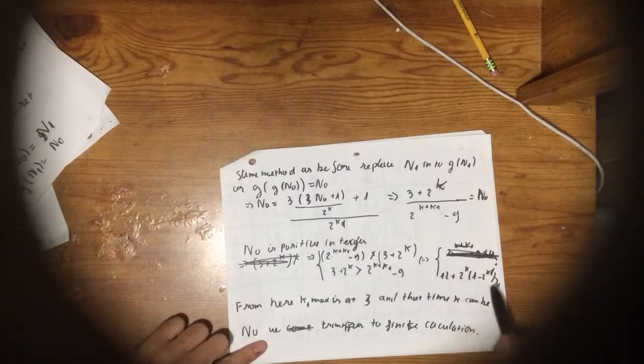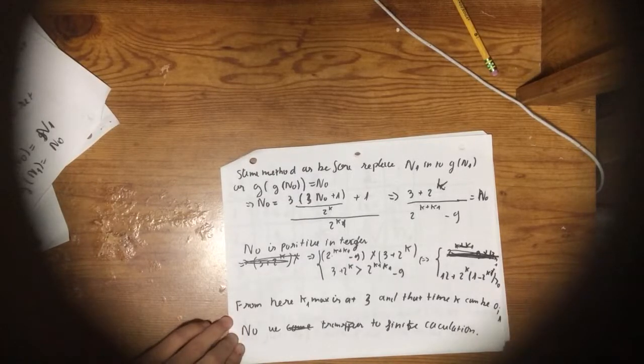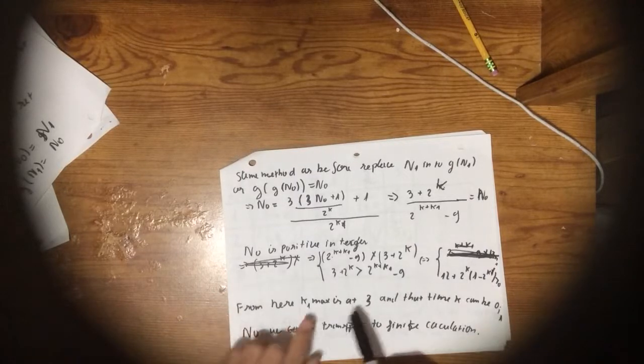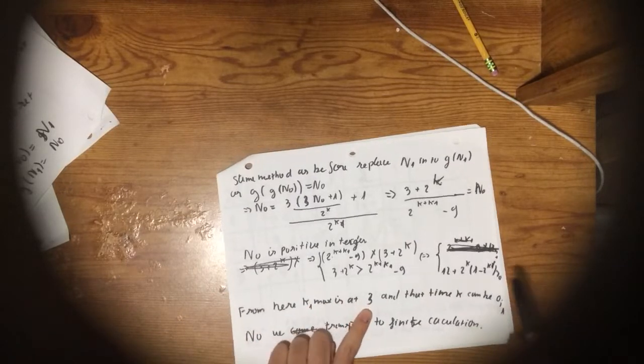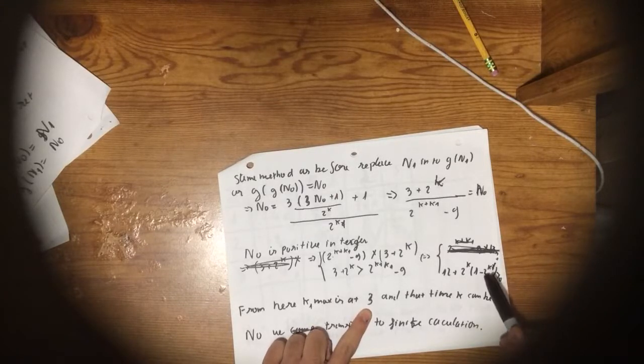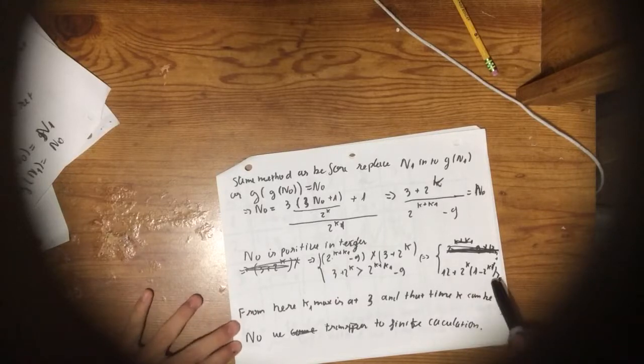So we are left with this equation here, and we know that k and k1 must be natural numbers also, bigger than 0, of course. k1 max is 3, because if k1 is 4, then this will be negative 15. Negative 15 times 2 to the k is always a negative number, so it's never going to be bigger than 0. So 3 is max, and at that point k can be either 1 or 0. Now we transfer the infinite calculation the question asks for to a finite calculation.